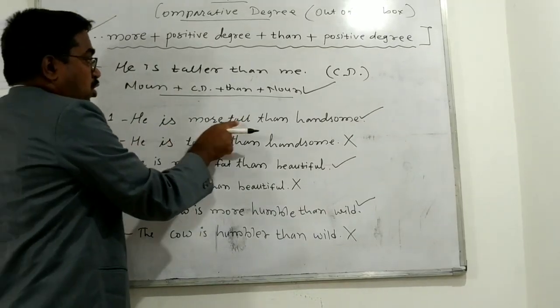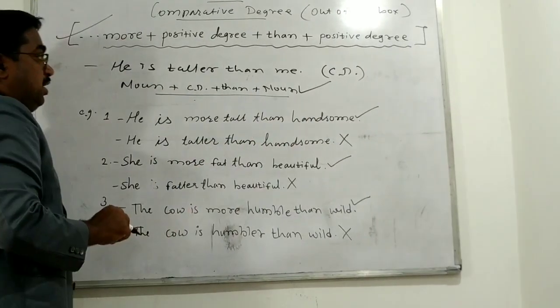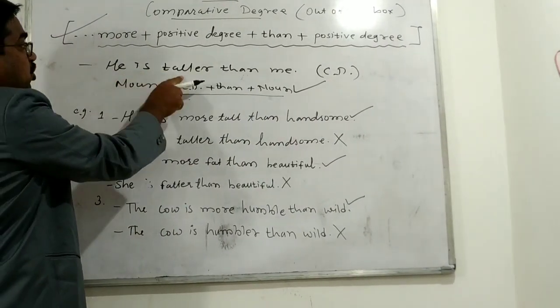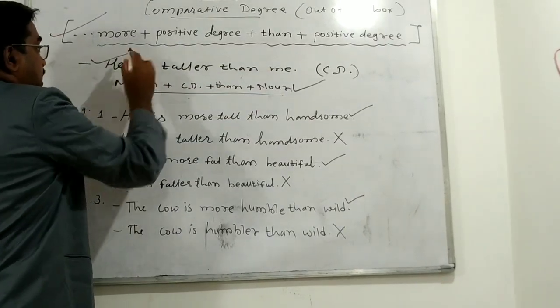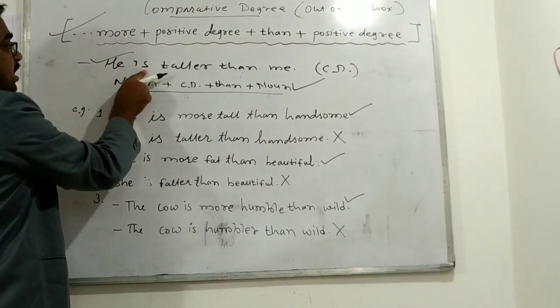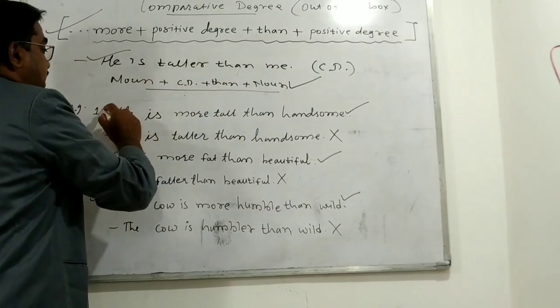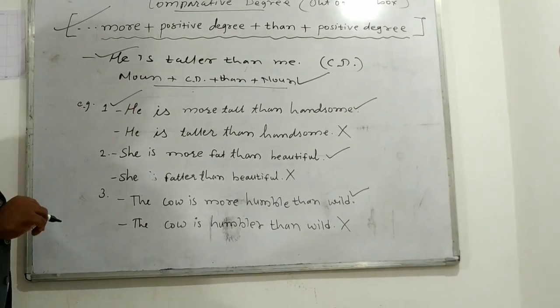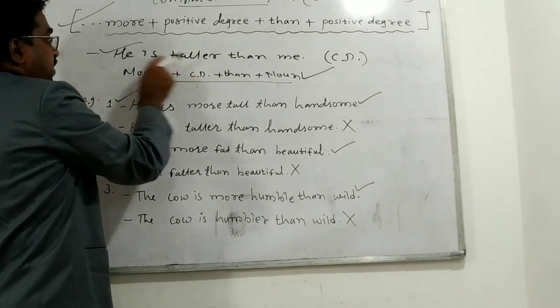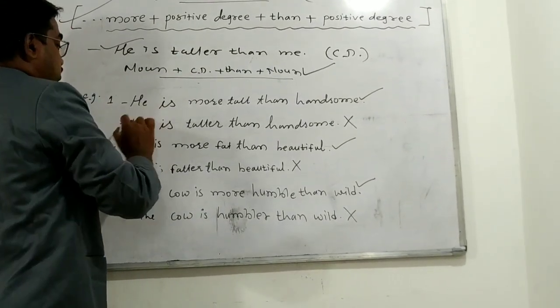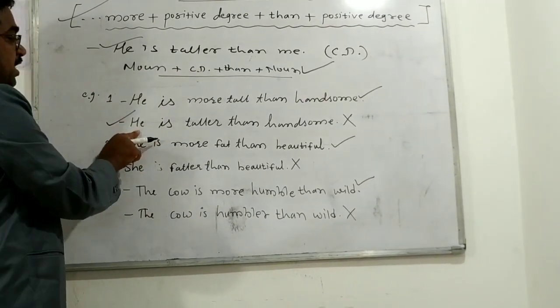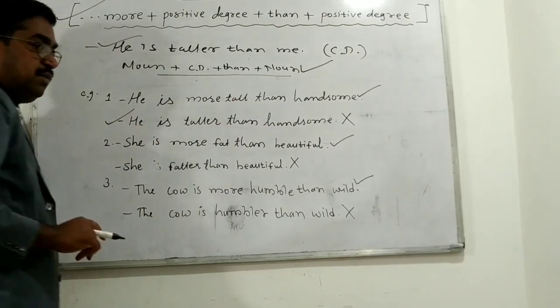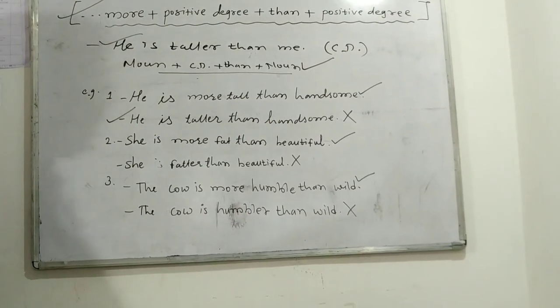He is more tall than handsome. See here, he is taller than me. If this one is correct, then why is this one not correct: he is taller than handsome? Yes, this is the question, right?